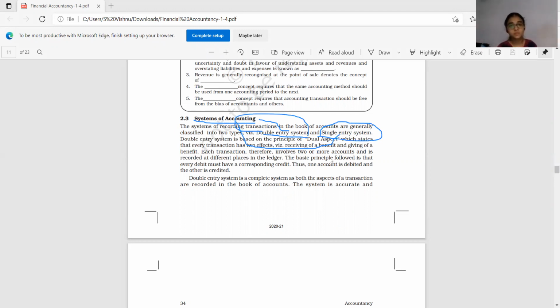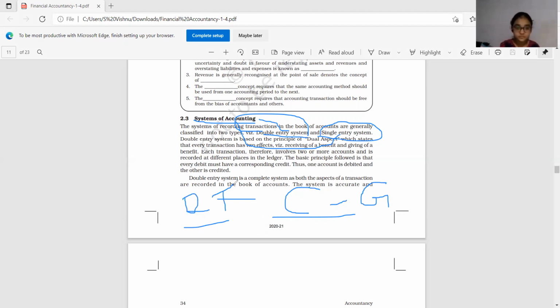Okay, see, in the previous class, we have discussed debit and credit. This is a very, very important term, I told. What is debit? What is credit? Credit means somebody who gives us money. I told you, for giving you use the word credit. For taking, for receiving, you use the word debit.